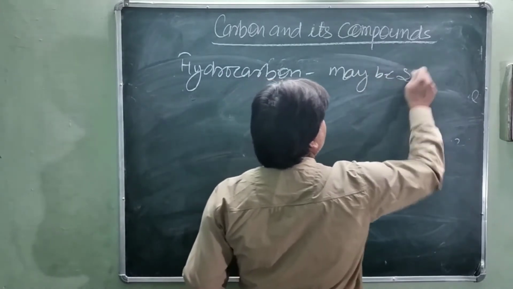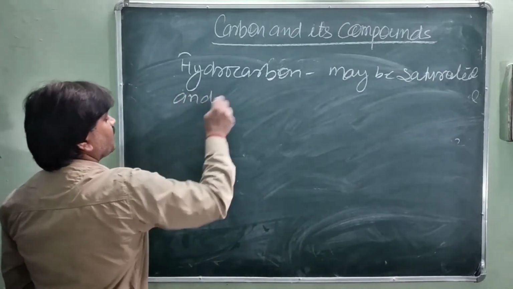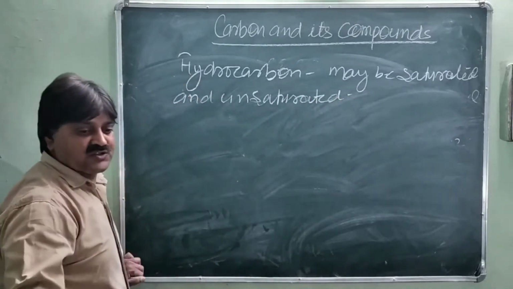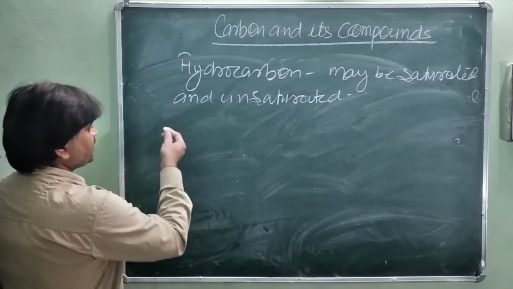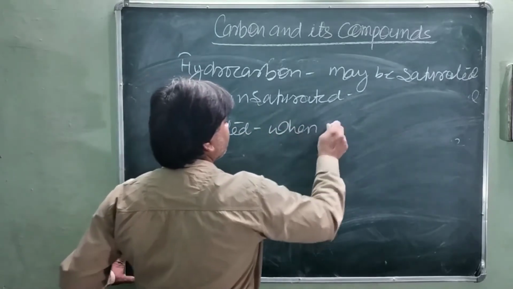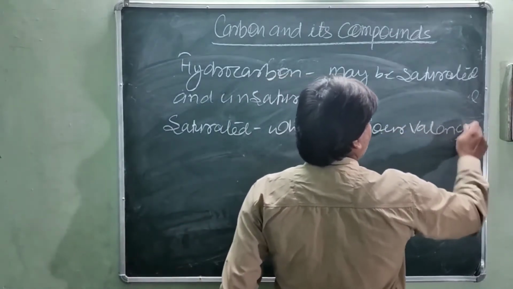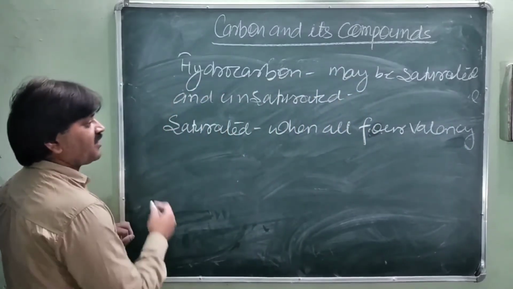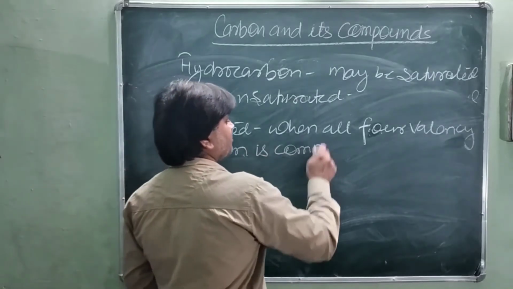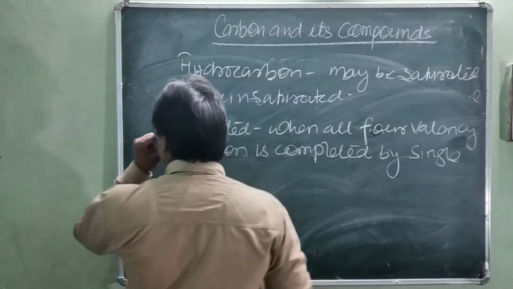Saturated means when all four valencies of carbon are completed by single bonds. When the valency of carbon is completed by single bonds, it is called a saturated hydrocarbon.